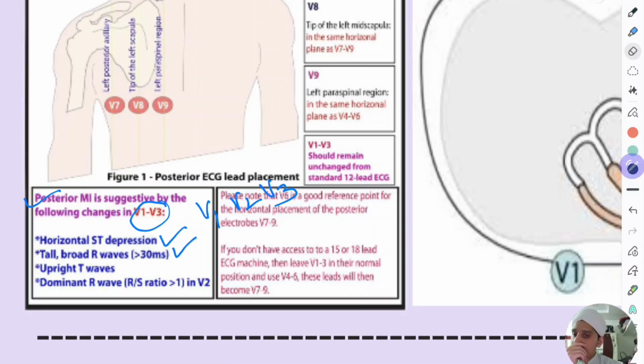Tall, broad R waves in V1, V2, V3. You will have tall, broad R waves along with ST segment depression and horizontal ST depression. There will be upright T waves and a dominant R wave in V2, meaning the R by S ratio will be more than 1. So something like this.